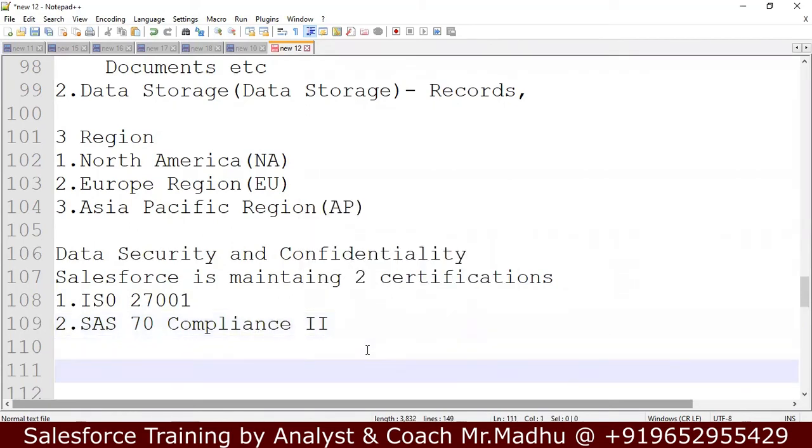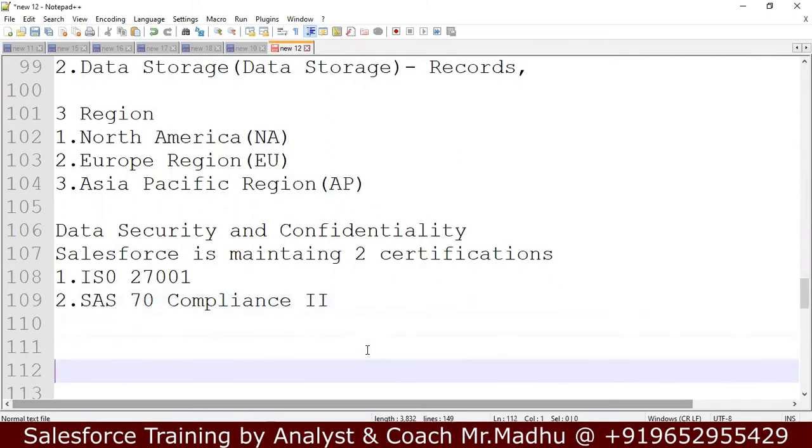These two certificates are maintained by Salesforce. If any organization has these two certifications, that means their information, data security and confidentiality are there with those organizations. Information stored in the database is safe and secure. It has confidentiality. They are maintaining confidentiality.